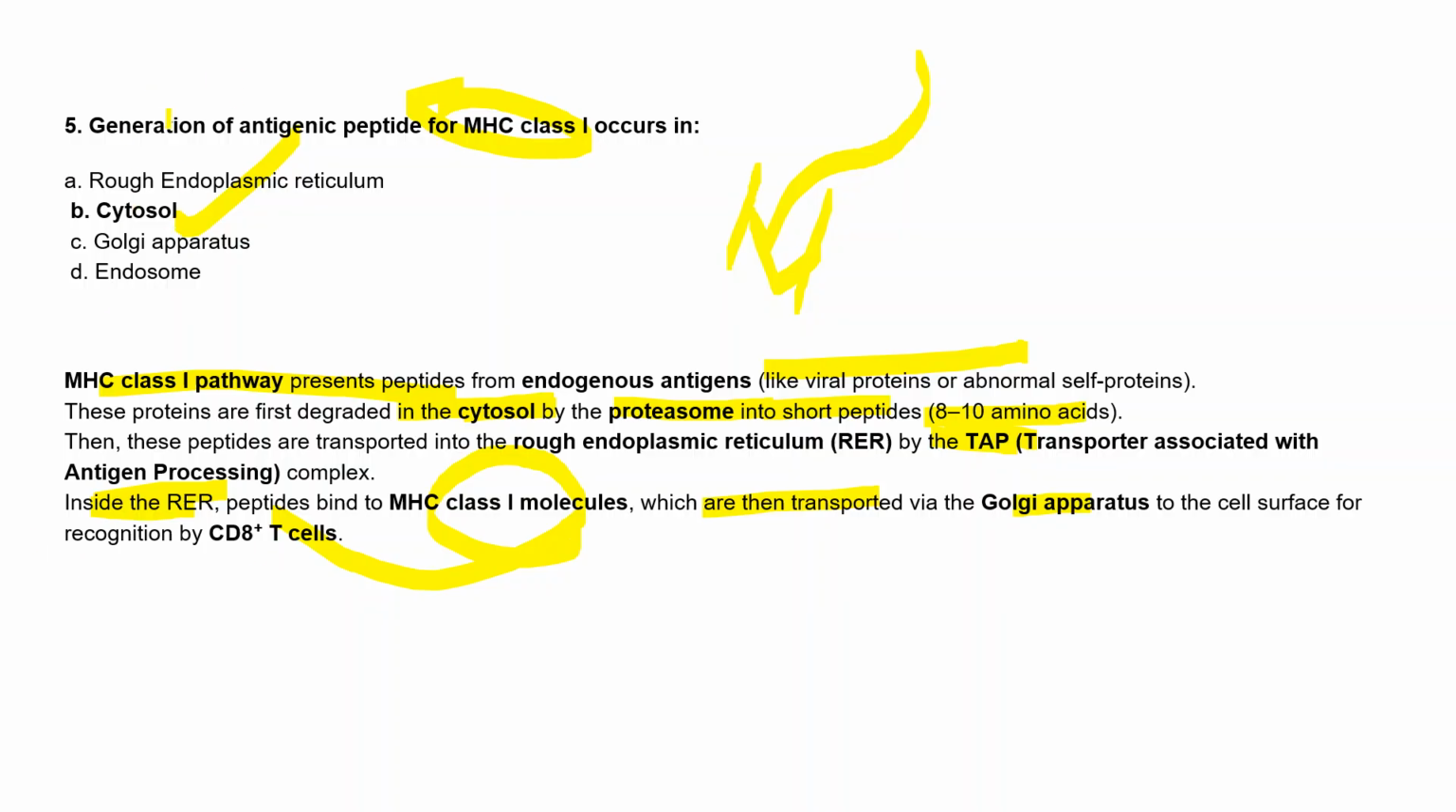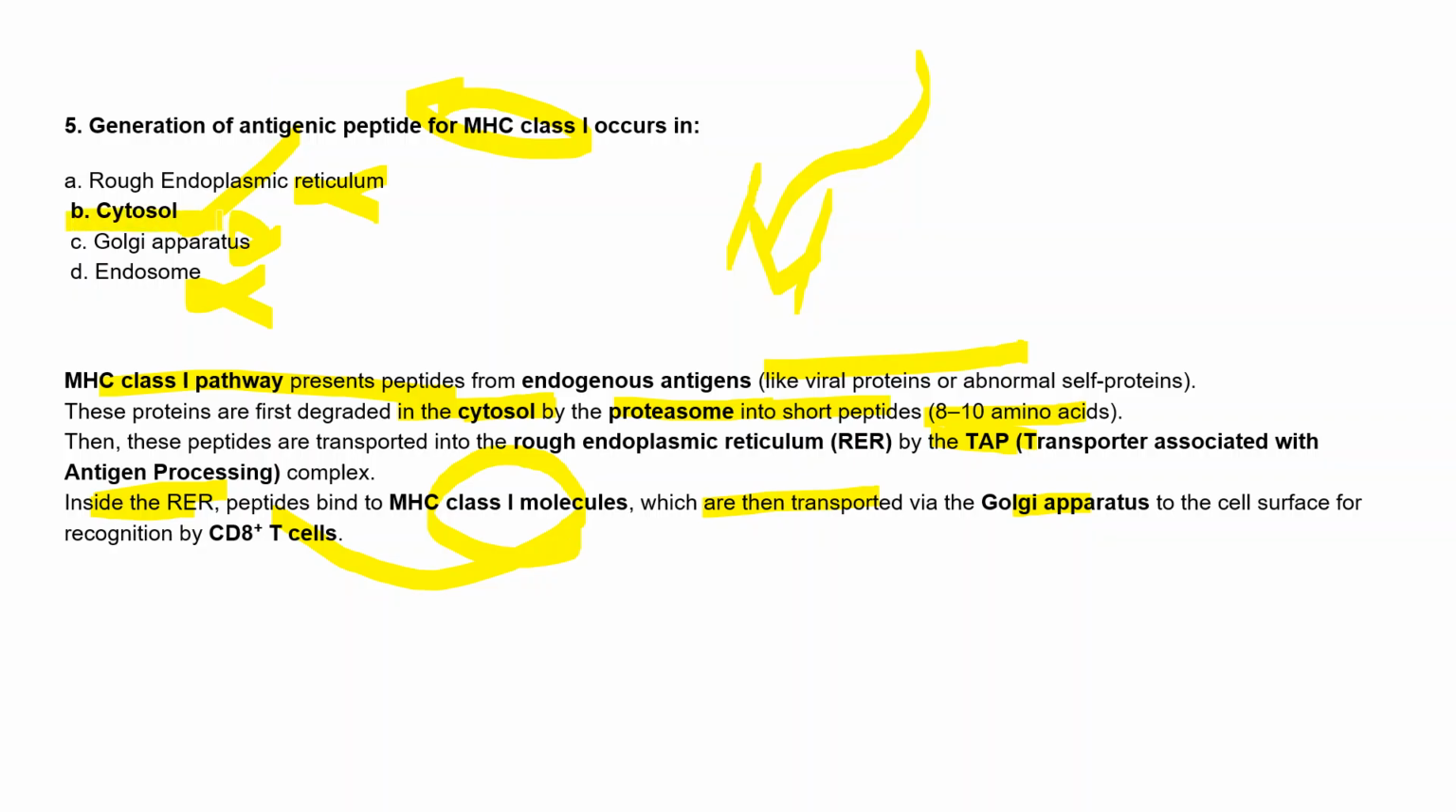So in the question, they mentioned the generation of these antigenic peptides. We know that the proteasome is present in the cytoplasm, and the proteasome, as the name suggests, will degrade any protein into shorter peptides, right? So the generation of these peptides occurs in the cytoplasm, not in the rough endoplasmic reticulum, not in the Golgi apparatus, and not in the endosome. It happens inside the cytosol.